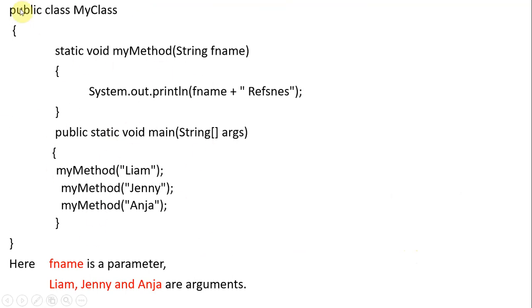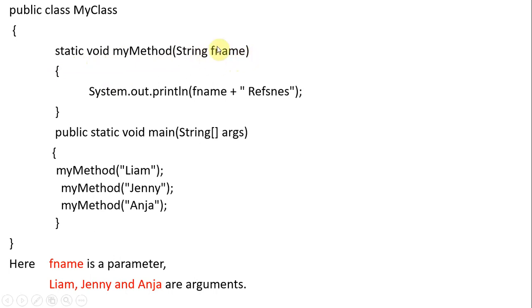Let's see an example. So class, method name, my method. It is a static method, that means no need of any object creation here. So: static void my method, String f name.